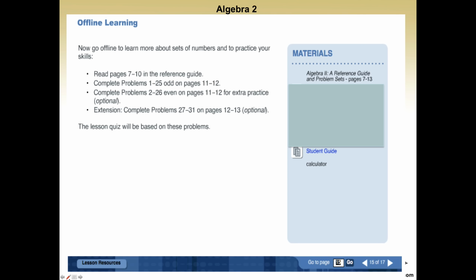Usually when you're about 2 slides before the end, see how I'm on 15 of 17, it's going to tell you to go offline and do your offline assignments. It's going to say read these pages in your book, do these problems. These are the same problems that you're going to see from the announcements. See how you're getting the information in multiple places. So these are the same problems that are assigned in your announcement area for that particular lesson.